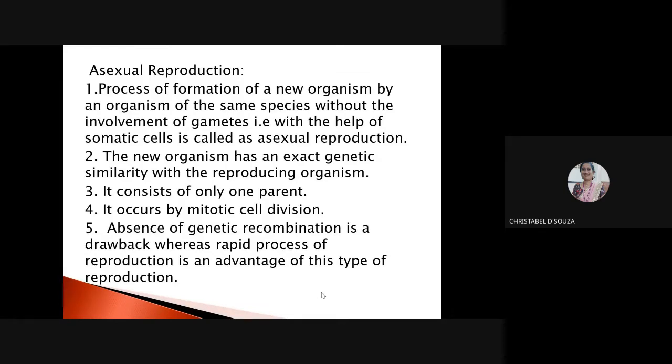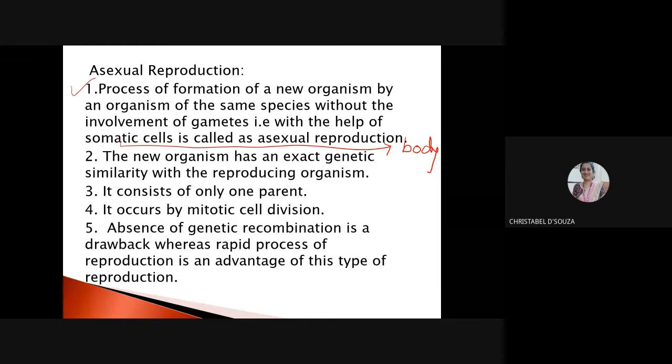The earthworm will not give rise to a cockroach. So it is of the same species. Now, there are two possibilities. Either gametes are formed, for example a male gamete and a female gamete, or reproduction happens without the involvement of gametes. If gametes are not involved, that is, somatic cells, meaning body cells, are involved, such a type of reproduction is known as asexual reproduction.